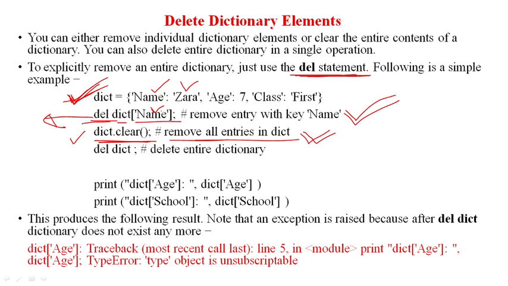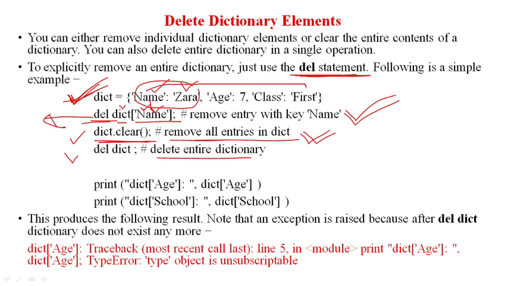Now let me clarify the differences. There is a third example in which we are deleting the entire dictionary, so you might get confused between them. So let me clarify it. If you want to delete a single key value pair, then use del, then dictionary name, and inside the bracket give the key name, okay.